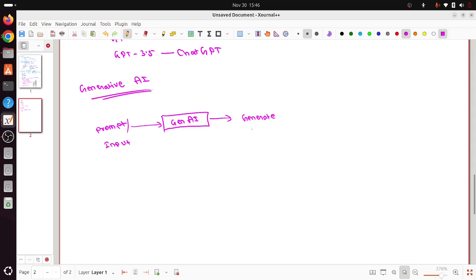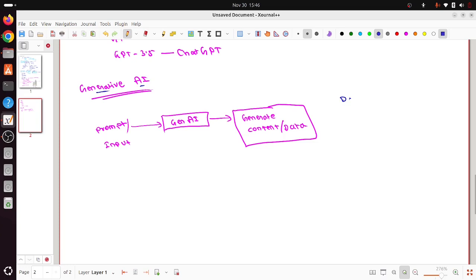They are generating the content, or we can say generating the data. It's not prediction; we are basically generating data. That is the reason the name is generative AI: it is generating content, generating data.